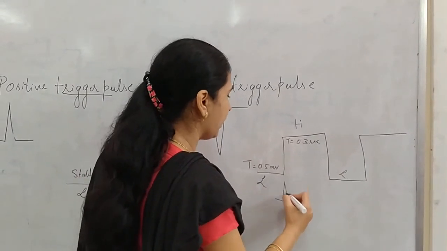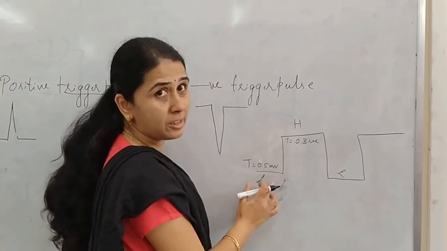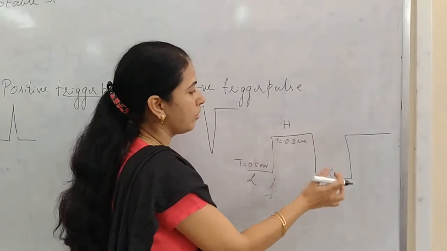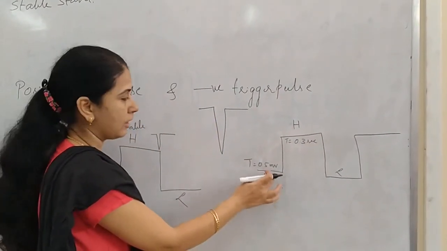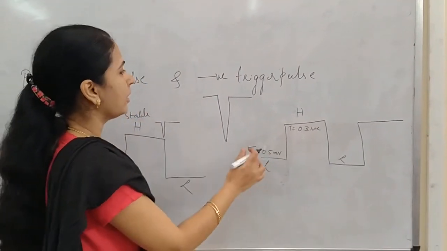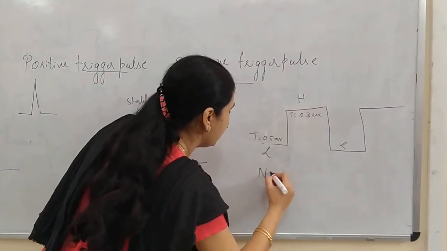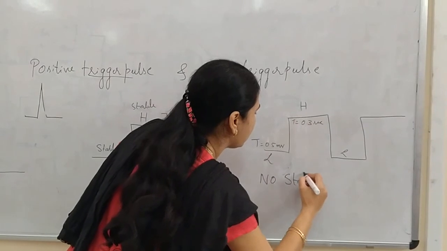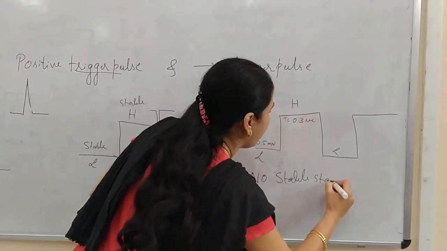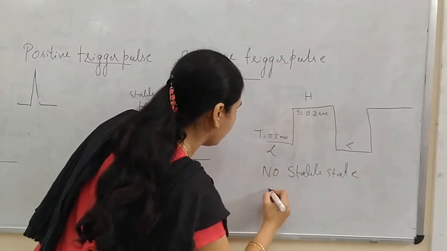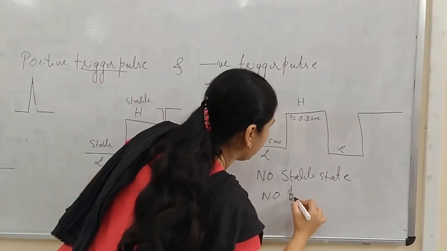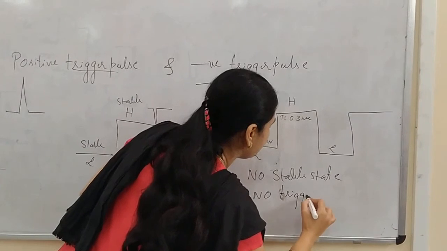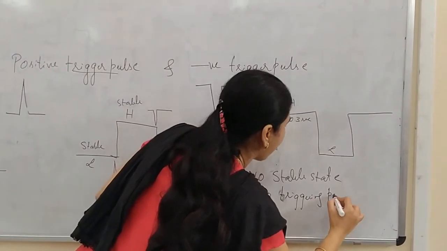It doesn't require any trigger pulse for making a transition from low to high or from high to low. Since it is not waiting for a trigger pulse to make a transition, it doesn't have any stable state, and it does not require any triggering pulse.